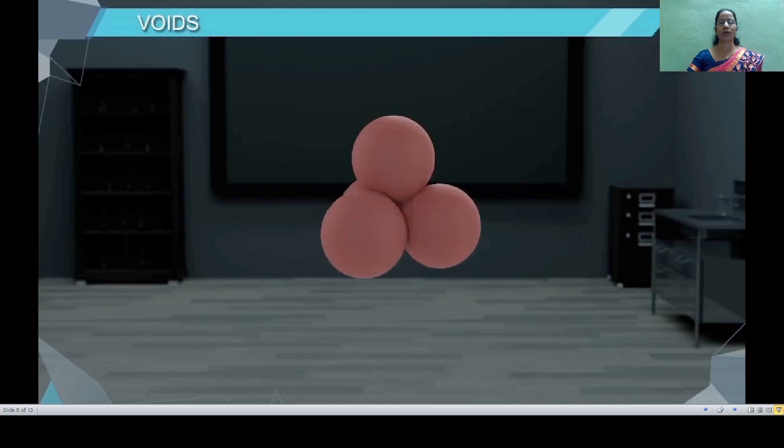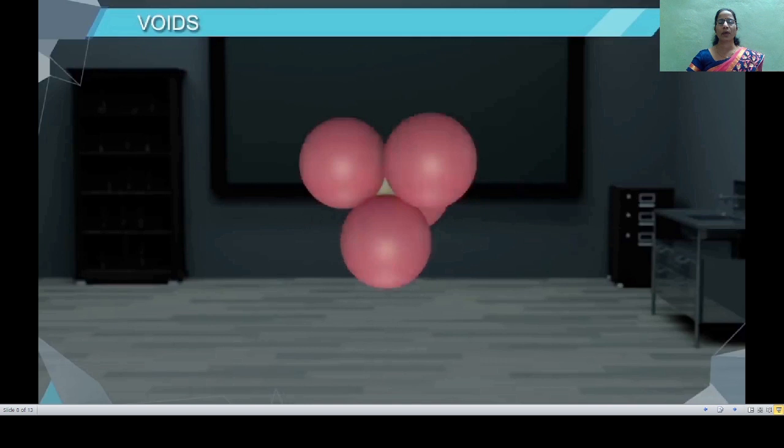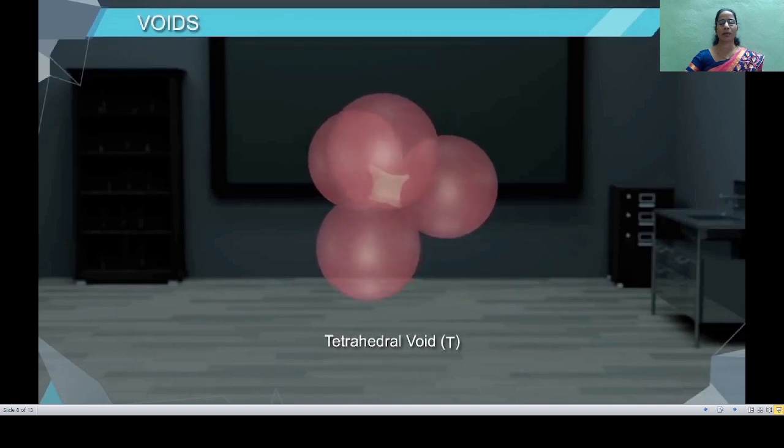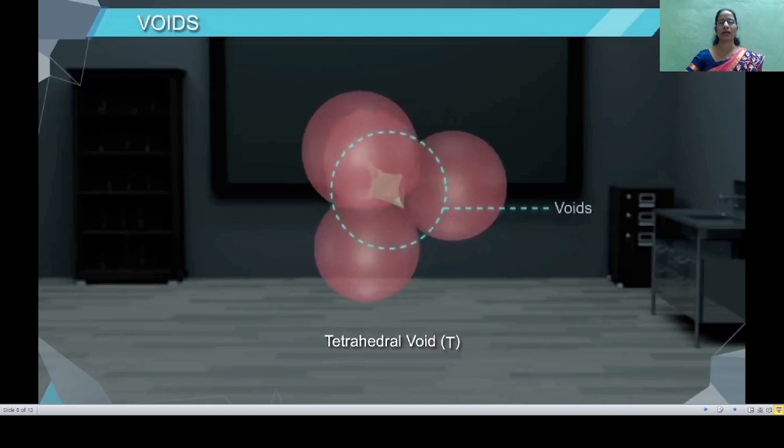Here the shape of the void is not tetrahedral, but when we connect the centers of the spheres, then we get a regular tetrahedral shape, and therefore this void is called a tetrahedral void.